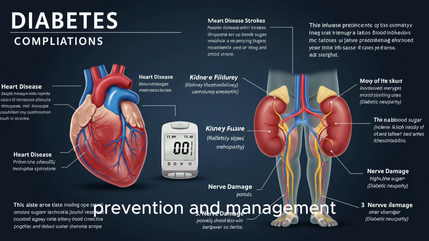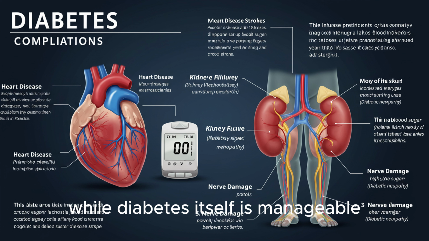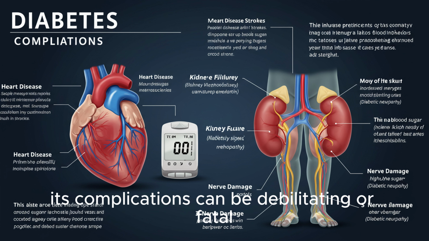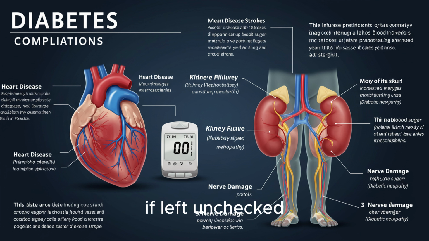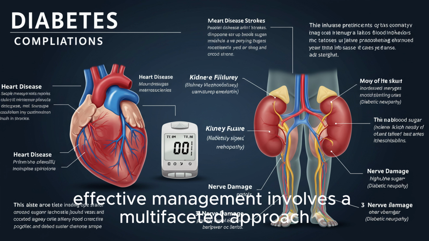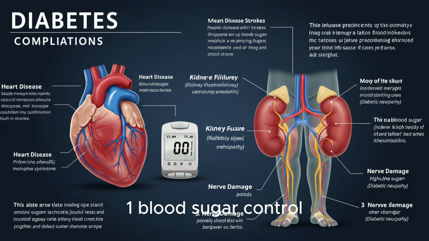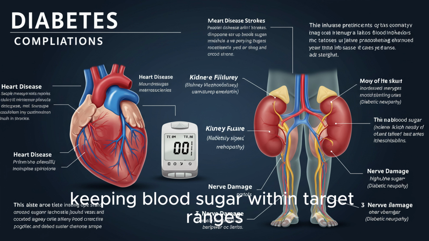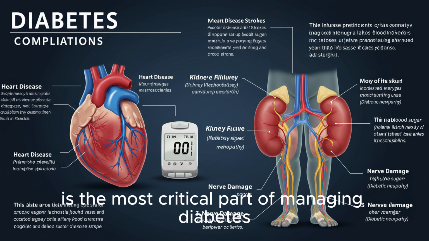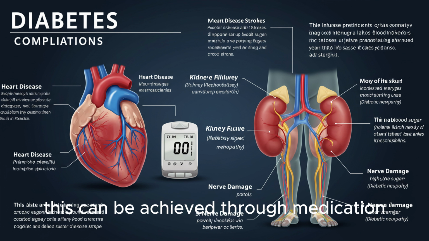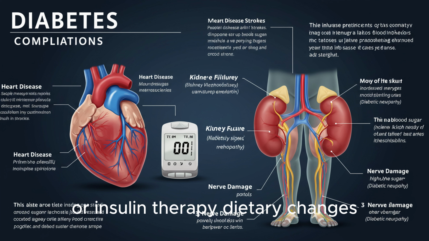Prevention and management. While diabetes itself is manageable, its complications can be debilitating or fatal if left unchecked. Effective management involves a multifaceted approach. 1. Blood sugar control. Keeping blood sugar within target ranges is the most critical part of managing diabetes. This can be achieved through medication or insulin therapy.